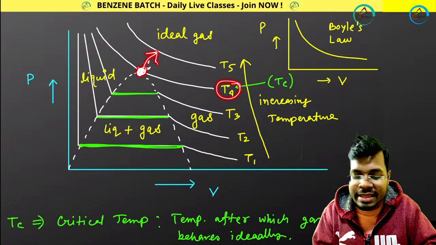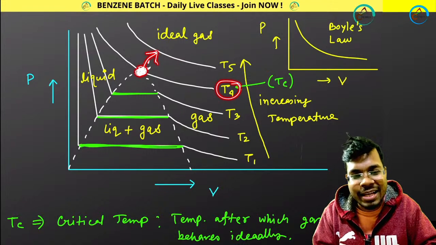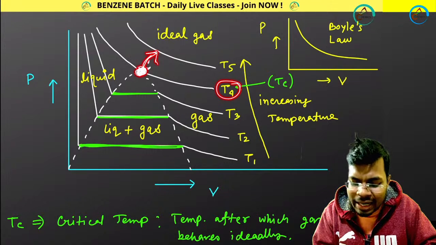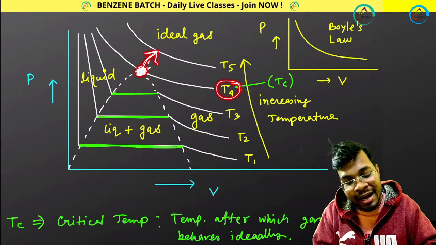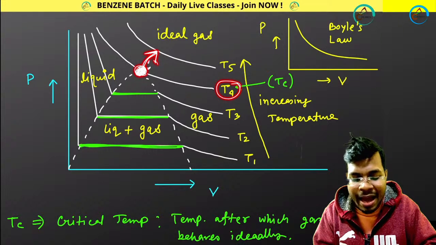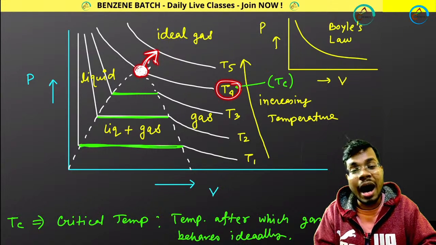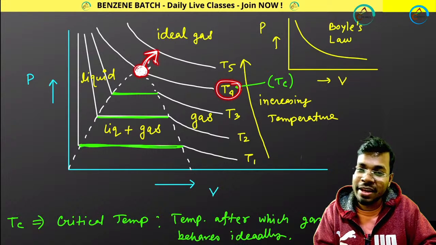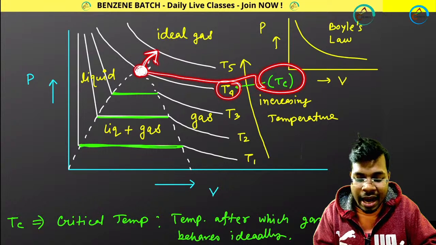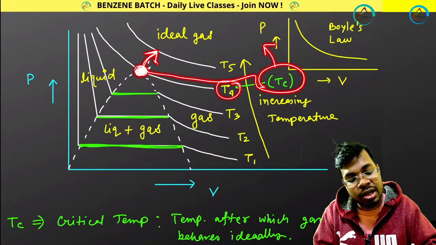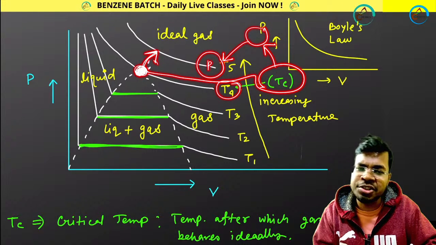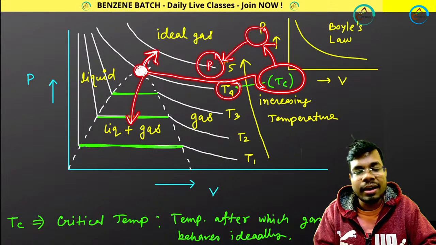That means that is the maximum temperature at which your gas remains a real gas. After that temperature your gas will become ideal gas. Yes, so ideal gas cannot be liquefied. So this temperature is the maximum temperature where you can liquefy your gas. Okay, so now remember this temperature is called critical temperature, and critical temperature will have a particular volume that is called critical volume, and at that temperature gas will have a particular pressure that is called critical pressure. Below this pressure you can liquefy your gas.